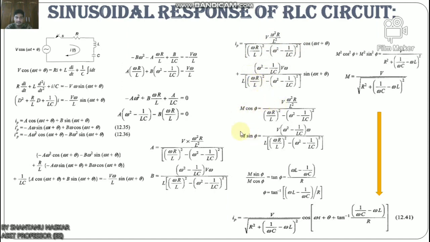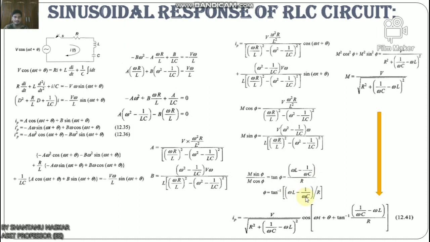Then putting all those equations, we get M cos φ equals Vω²R/L² divided by the same denominator. Like this, M sin φ equals V(ω² minus 1/LC)(ω/L) divided by (ωR/L)² plus (ω² minus 1/LC)².